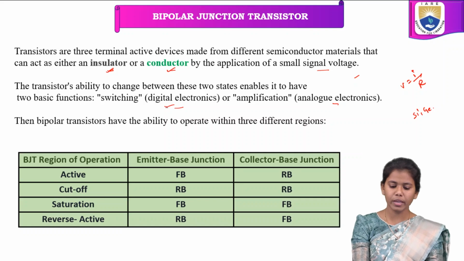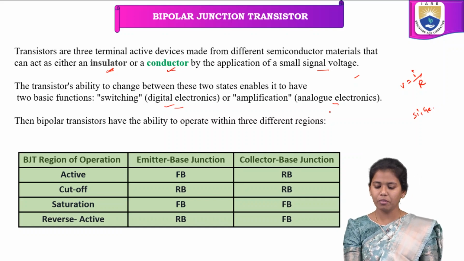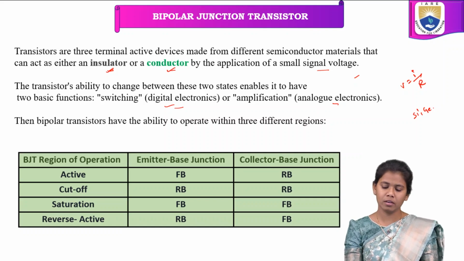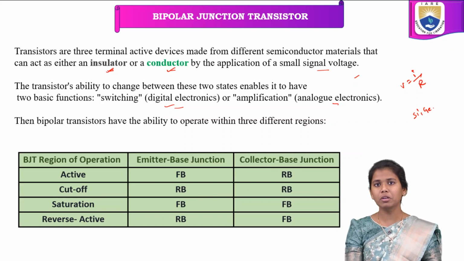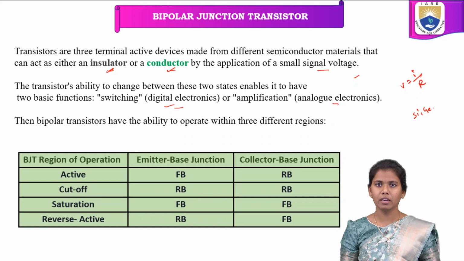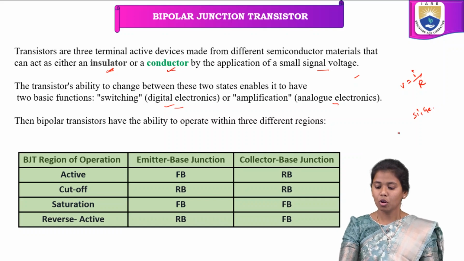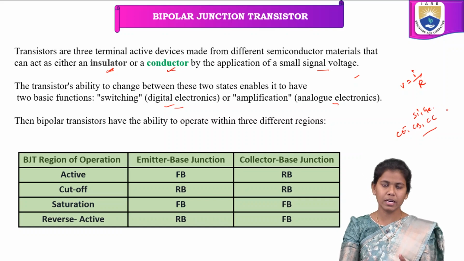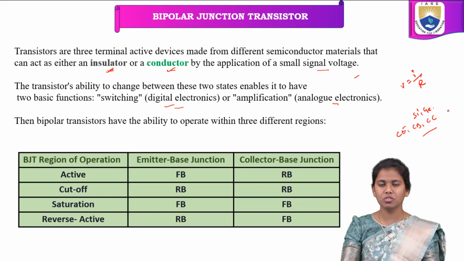Whereas in analog electronics we come across amplification: different types of amplification, CE, CB and CC amplification, that is common emitter, common base and common collector. These are the configurations we will study with respect to the bipolar junction transistor.